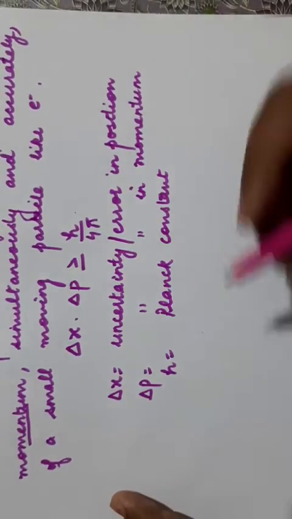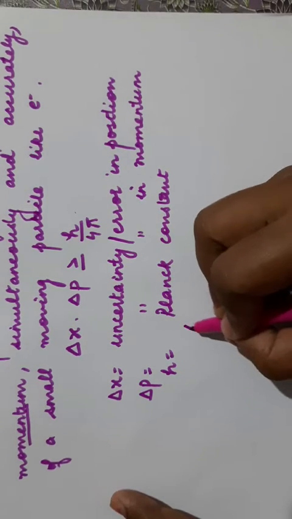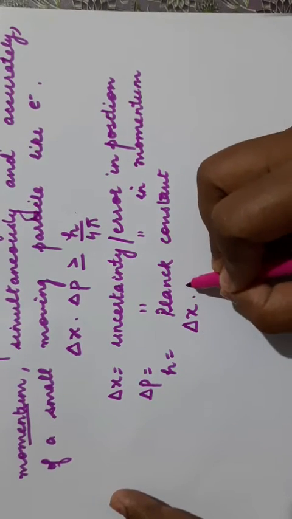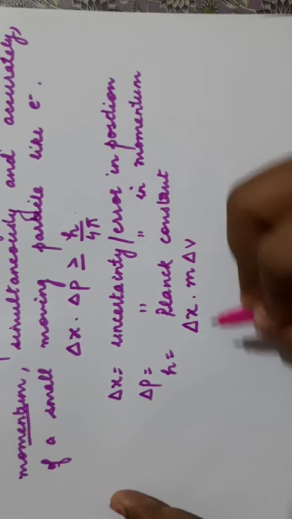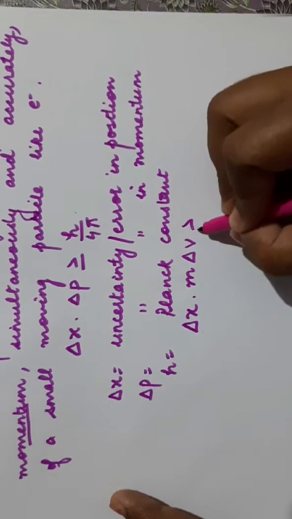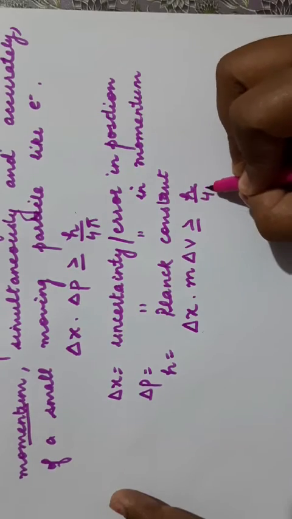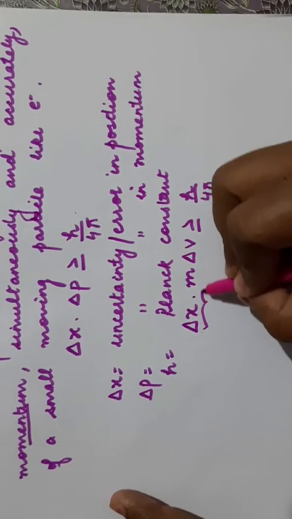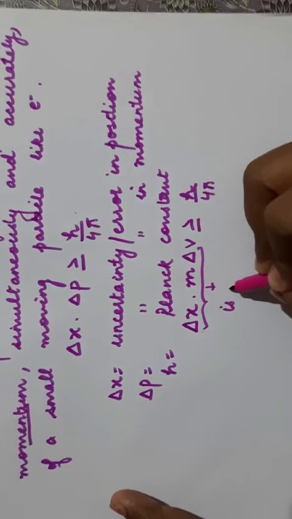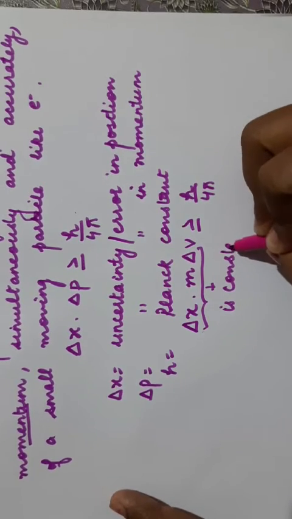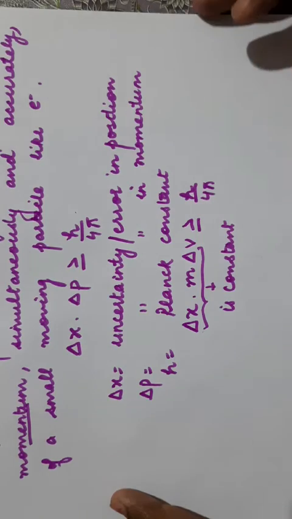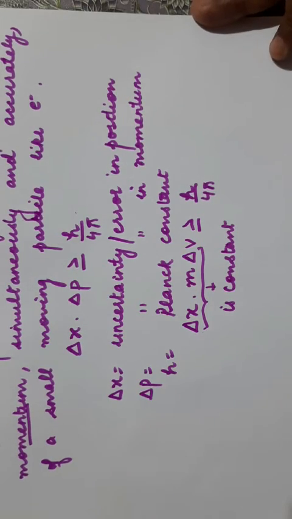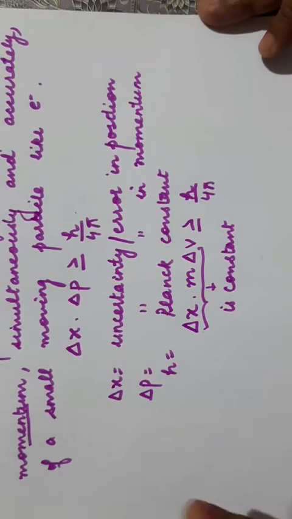Now we can write momentum as mass into velocity. Mass is fixed, so there is uncertainty in velocity and uncertainty in position, and the product is greater than or equal to h upon 4 pi. Now the product of this value is constant. It will be either equal to h upon 4 pi or greater than h upon 4 pi. Now we will try to understand what is the meaning of this statement.